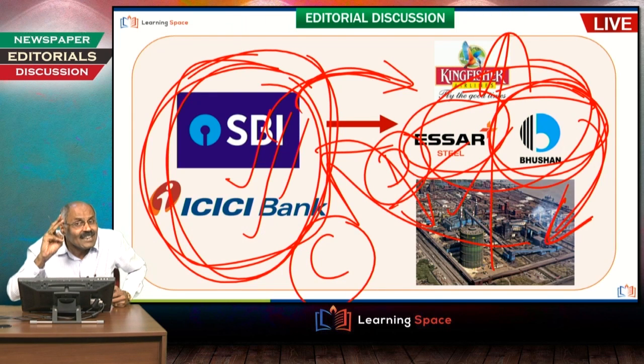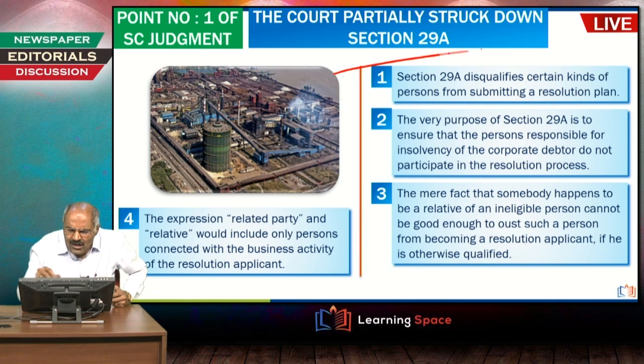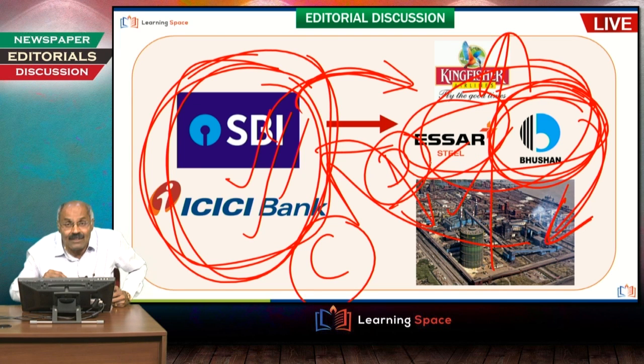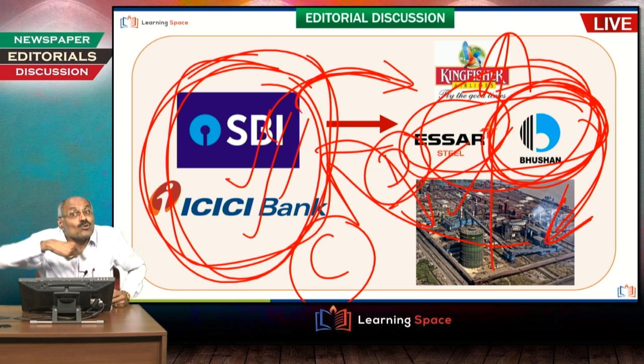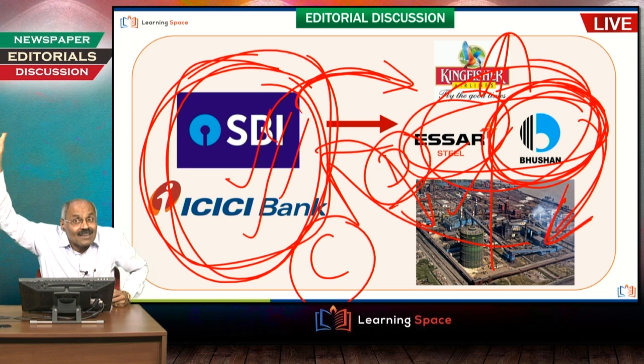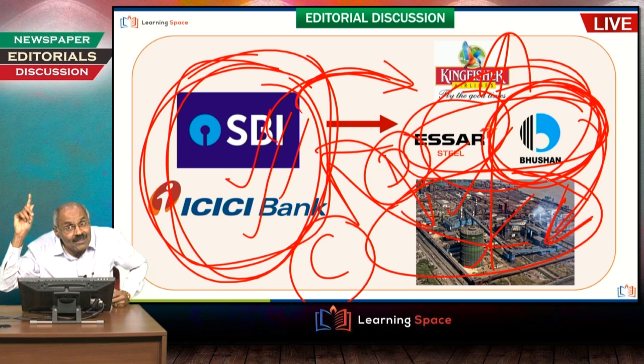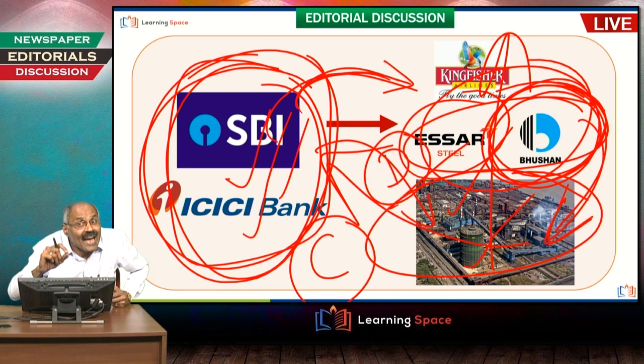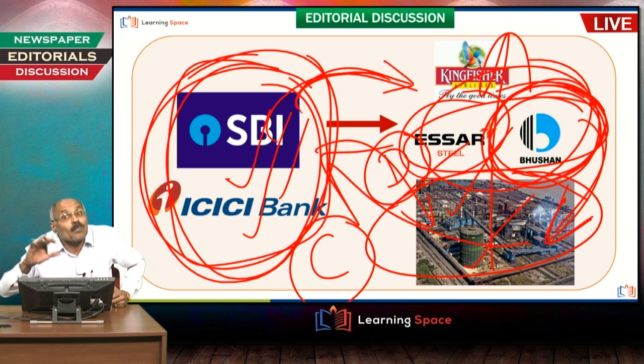What the Supreme Court said, three things are there. First one is the court partially struck down section 29A. That means suppose this company defaulted, and in the resolution plan, that means some other person will come and bid for this company, right? Bid for this company by some other firm, that is known as the resolution plan. And in the resolution plan bidding, as per this section 29A, the relatives and related parties are banned.